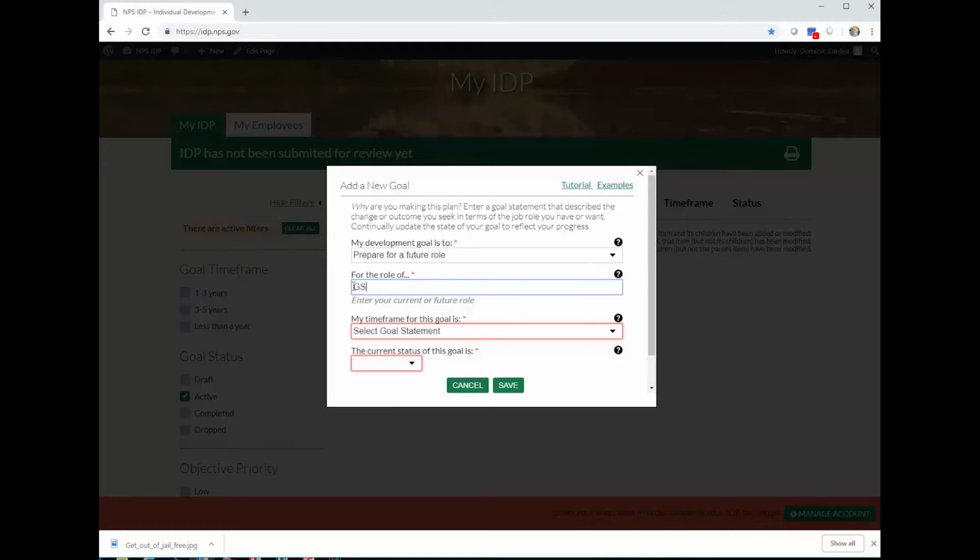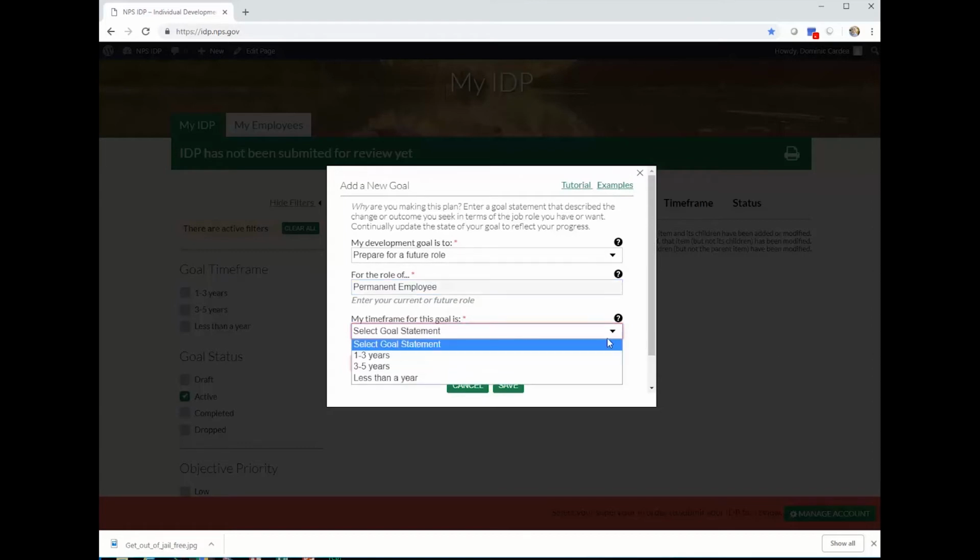It could be a grade, rank, or hierarchy such as GS13, SES, supervisor, manager, or project lead, or anything else that specifically describes what you're working towards. So your goal could be get oriented to my new role as a supervisor, improve in my current role as chief ranger, or prepare for a future role as a permanent employee.